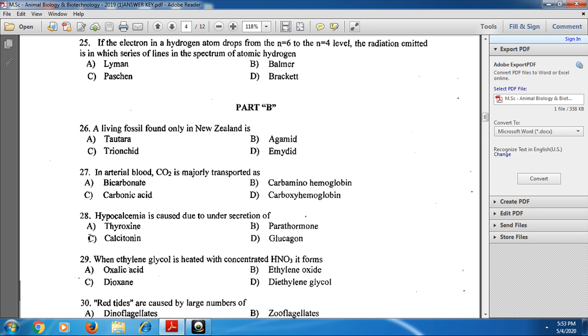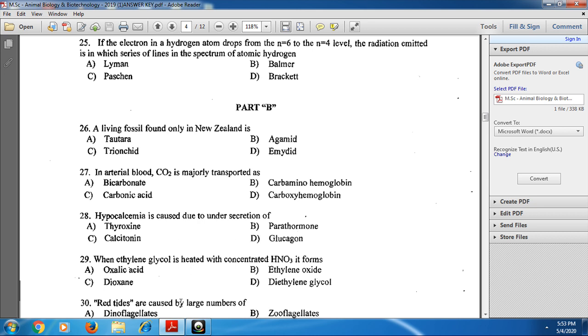And next, for the 28th one: hypocalcemia is caused due to the undersecretion of parathyroid hormone. It regulates the calcium levels in the body. Hypocalcemia is caused due to undersecretion of parathyroid hormone.